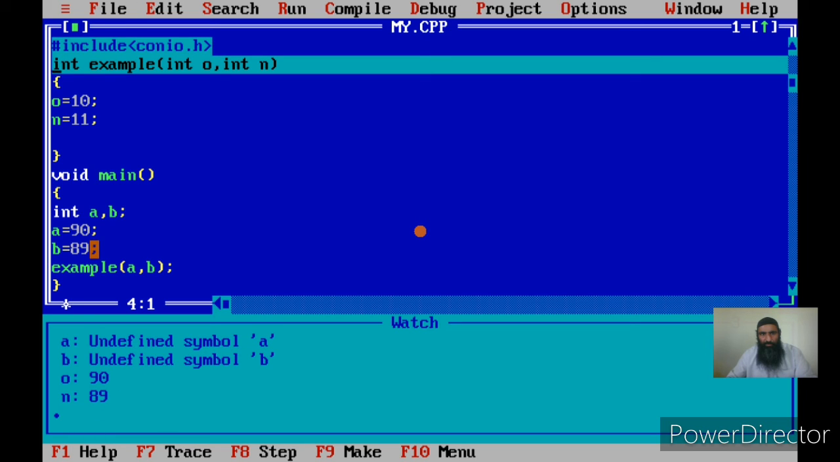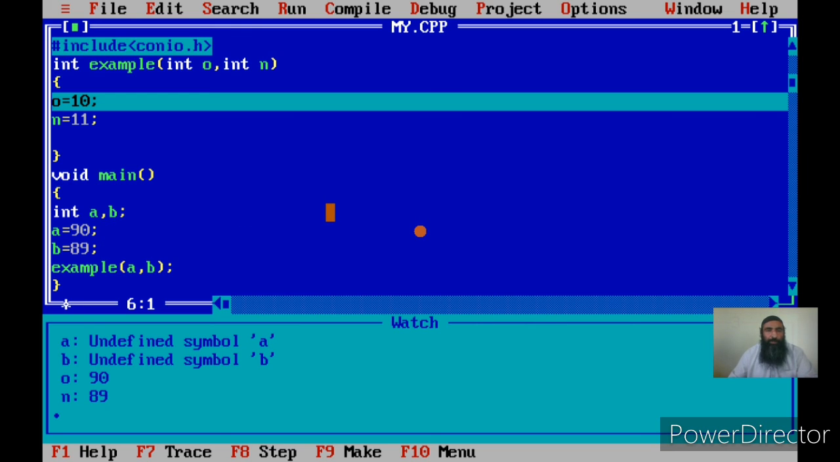Now since we have moved from the main to the example, that we have called example, once we watch, it will show the local and global variables only, and in that time the function it is executing, it will show the local variables of that only in the watch window. So a and b are shown as undefined symbols, even though they are the variables of the main.